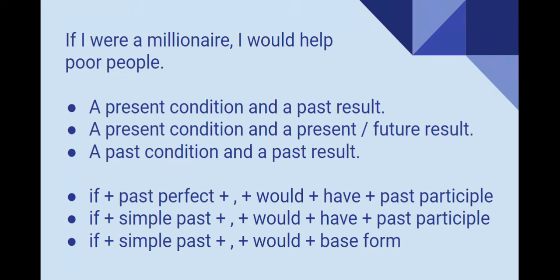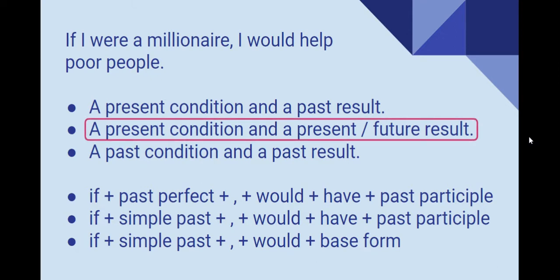Is this a present condition and a past result? Is this a present condition and a present or future result? Or is this a past condition and a past result? In this case, if I were a millionaire, I would help poor people is a present condition and a present or future result. This is second conditional, if you remember. Now, what is the structure for second conditional? Please pause the video while you choose the correct one.